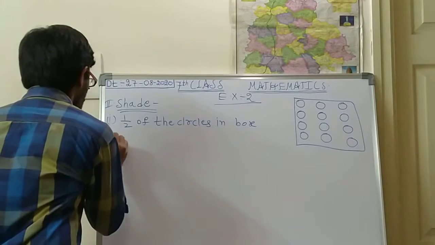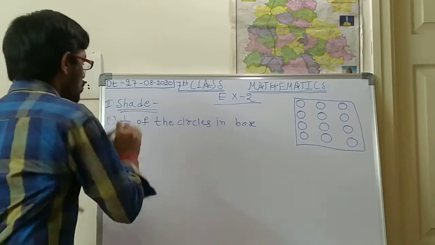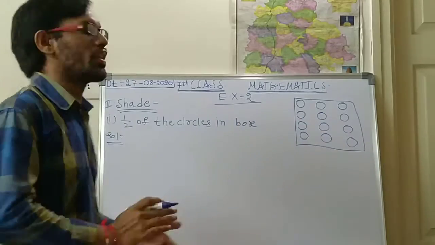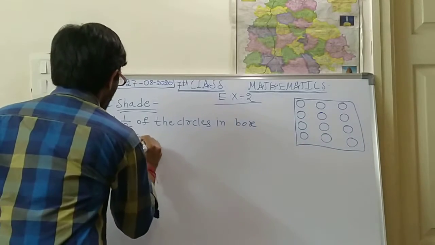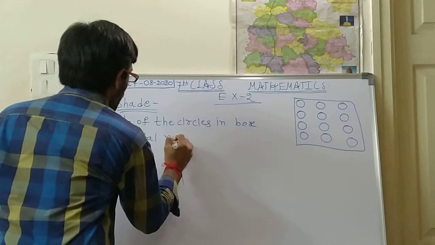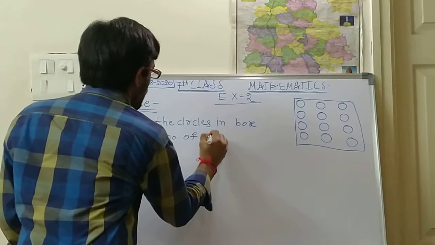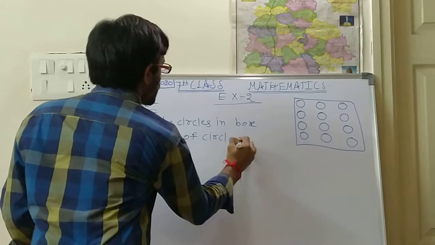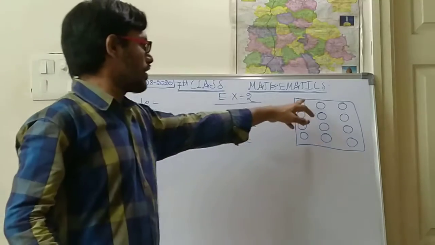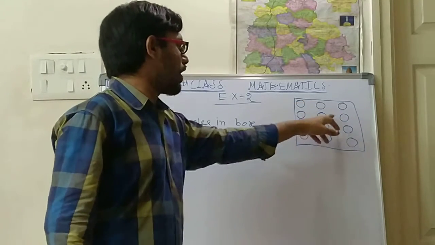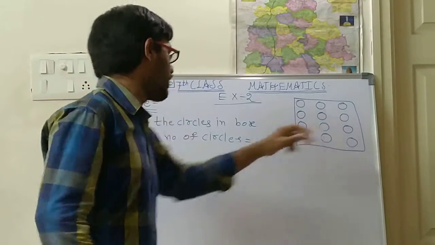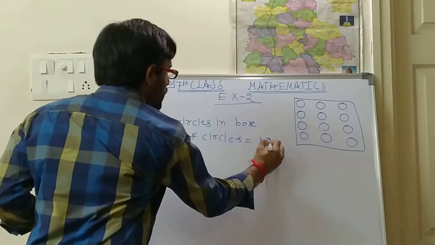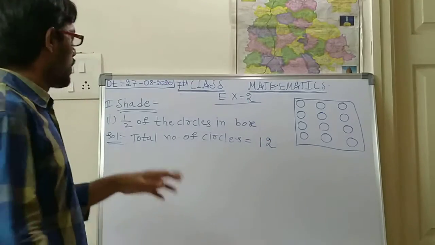First of all, solution. So first, how many circles are there in the box? So total number of circles: 1, 2, 3, 4, 5, 6, 7, 8, 9, 10, 11, 12. So total number of circles is 12. Is it right? So next.